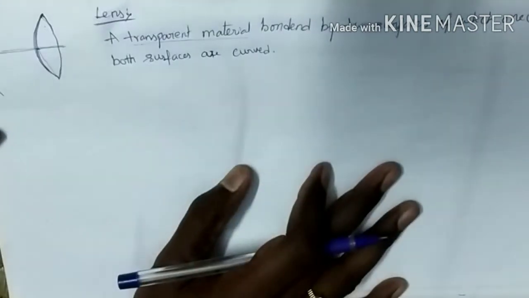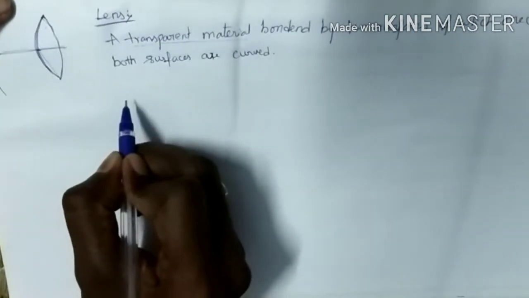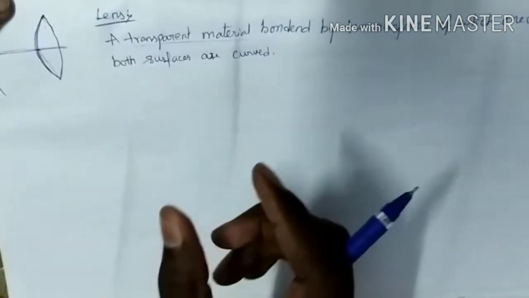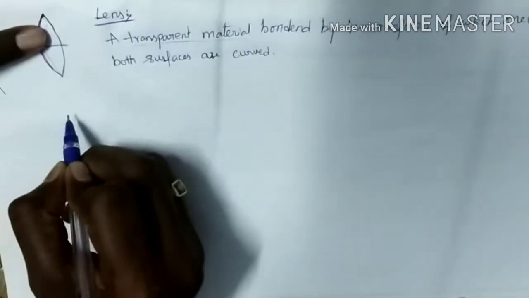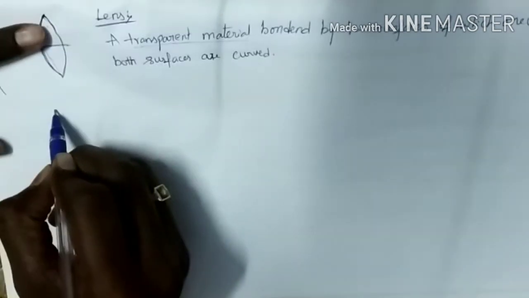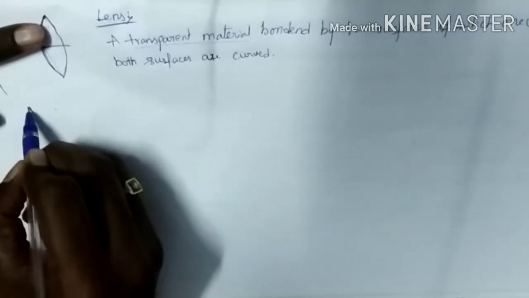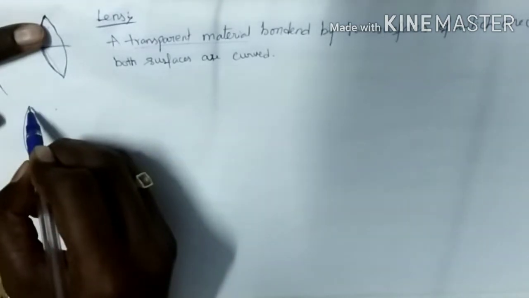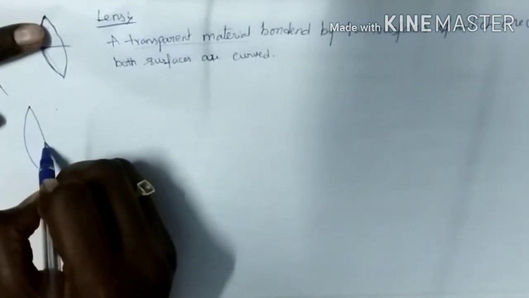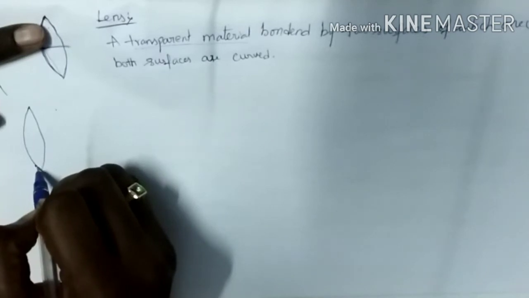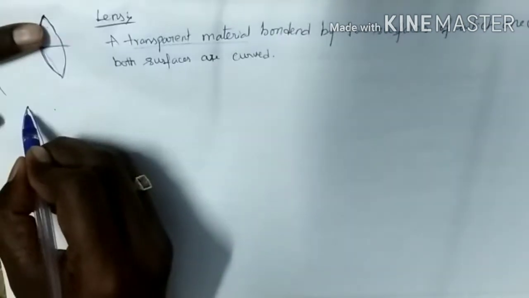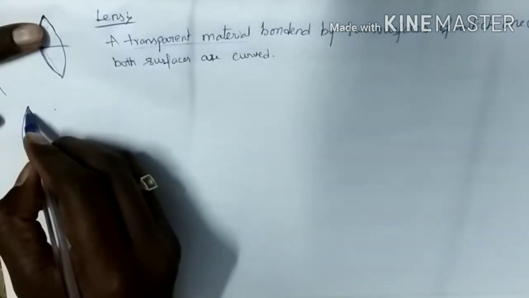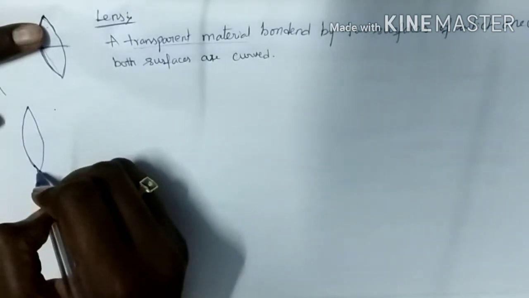I will show all the lenses now. First I will draw the lenses here, then afterwards I will show the lenses to you. If a lens has two curved surfaces and the two curved surfaces bulge out, this is called bulging outwards.